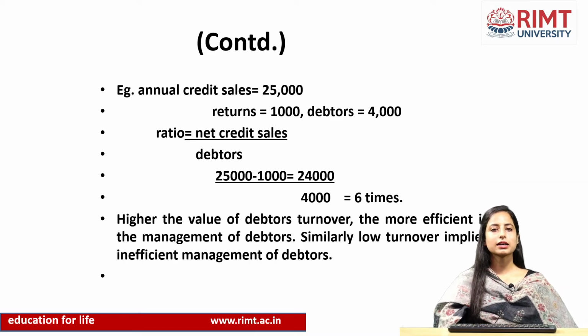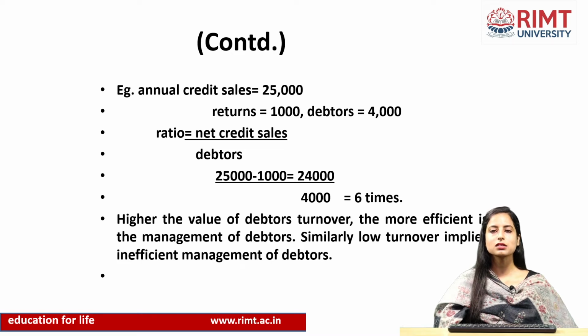So, let us understand it with an example. Let us suppose credit sale is 25,000 and returns are 1,000. So, how will we get net sales? When returns are deducted from the credit sales. So, when net sales are divided by debtors, we get this ratio. The higher the value of debtors turnover, the more efficient is the management of it.